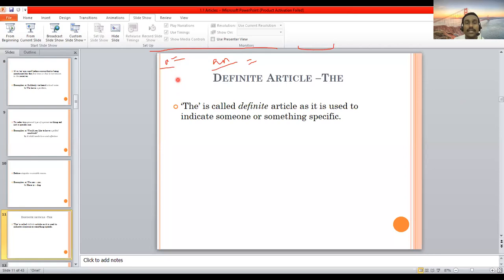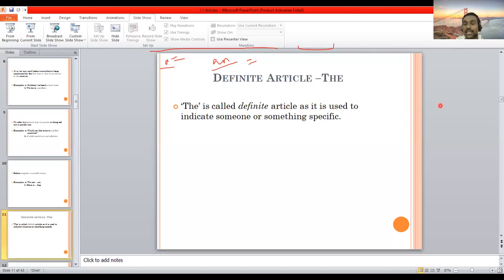People need to understand that in case of articles a and an, they are only used before singular countable nouns. You cannot use them with plural. But in case of the, you can use it before singular countable nouns, plural countable nouns, and uncountable nouns also. So therefore the is important, that it is used at all places: singular, plural, and uncountable nouns.